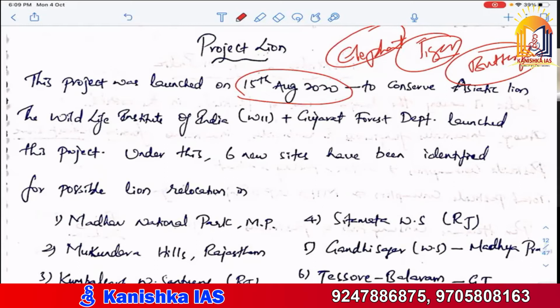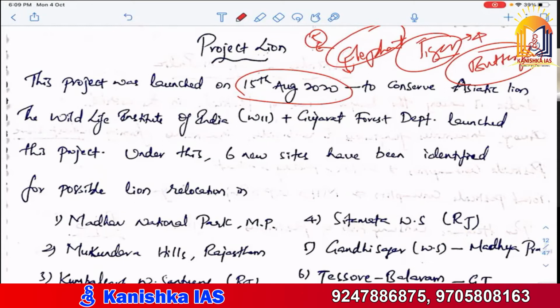So the elephant census is done every 5 years. Elephant, E, comes to the fifth place: A, B, C, D, E. So alphabet E is the fifth place, so the elephant census is done every 5 years. Just to remember, I'm saying this trick, okay? And the tiger census is done every 4 years. The last elephant census was done in 2017.